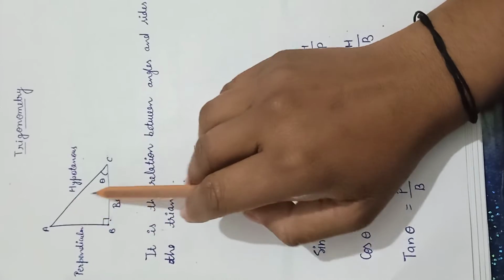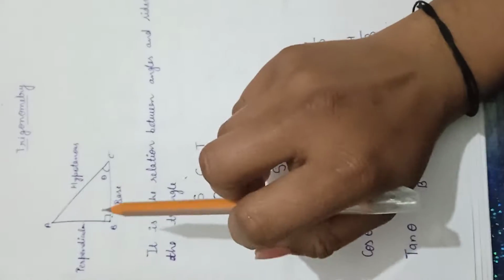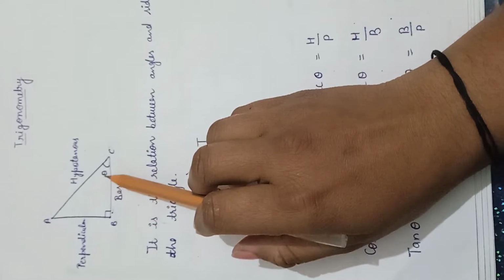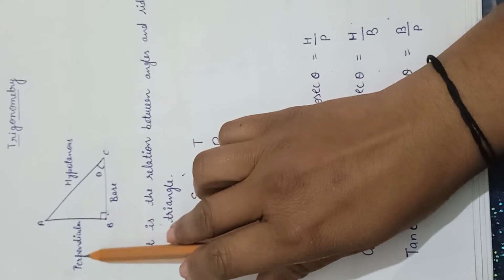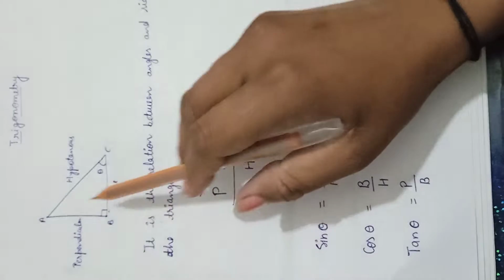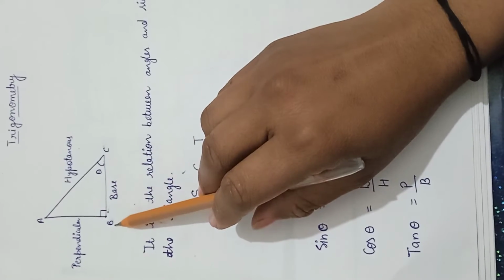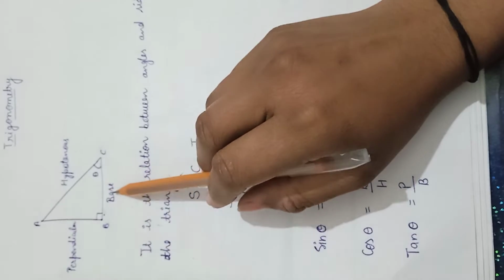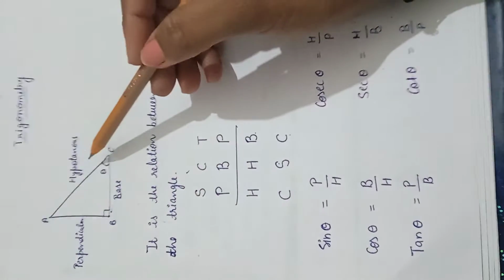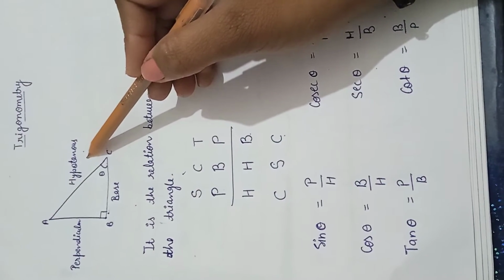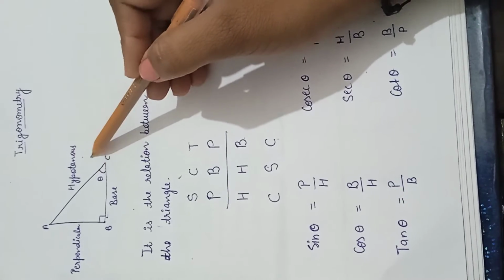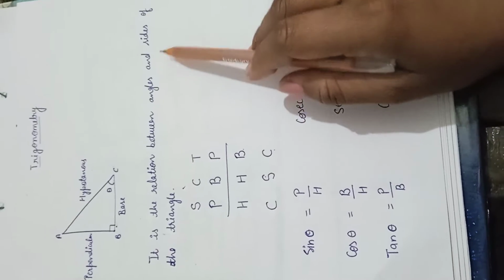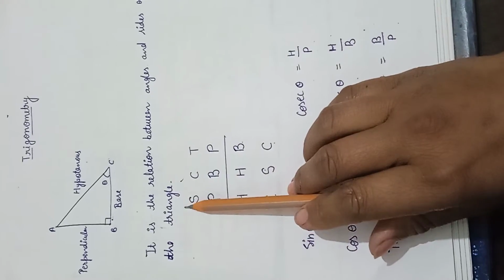There are two acute angles also. Let us take one acute angle. The opposite side of the acute angle is called perpendicular, and the adjacent side of the angle is called base, and the longer side is called hypotenuse. So we can say it is the relation between angles and sides of the triangle.